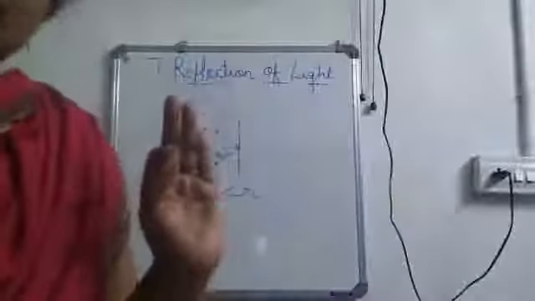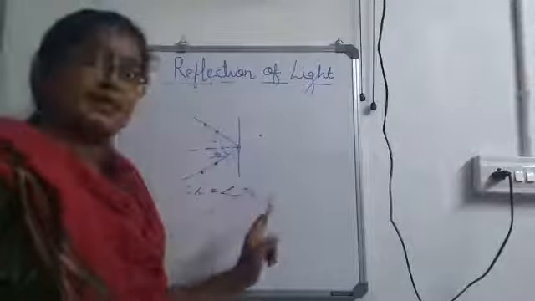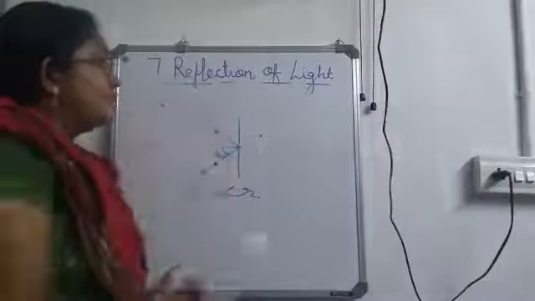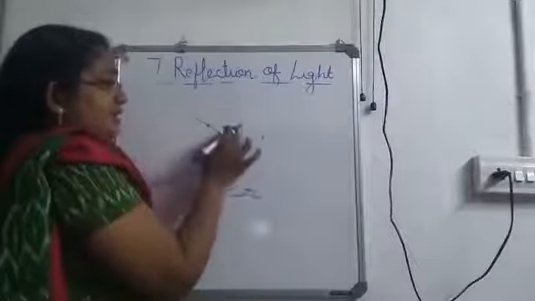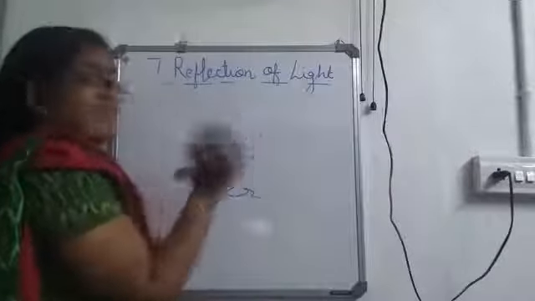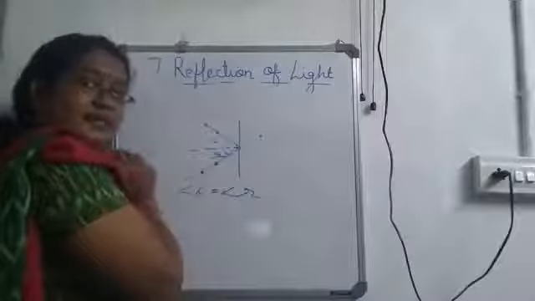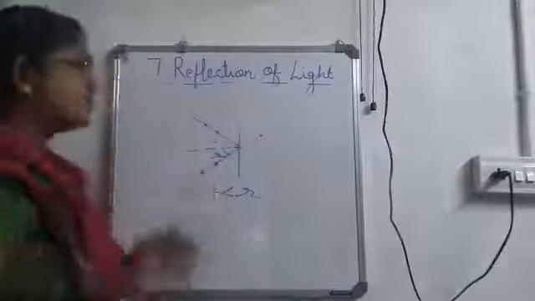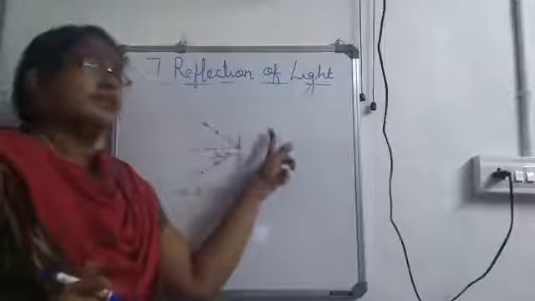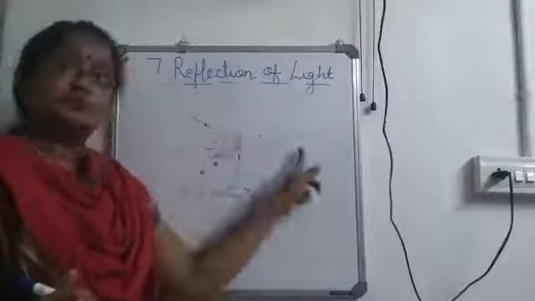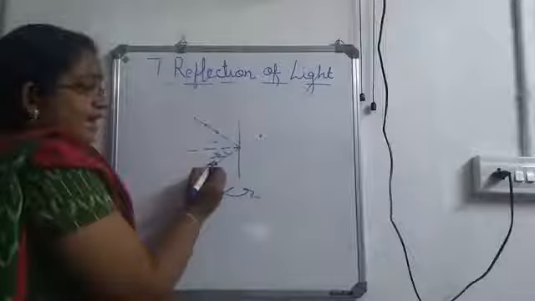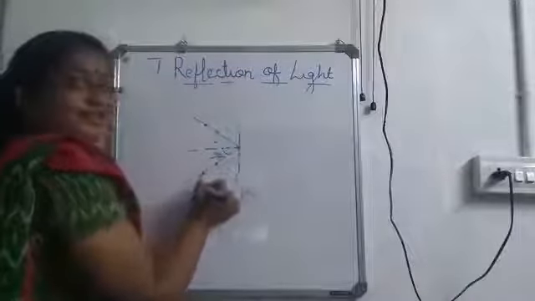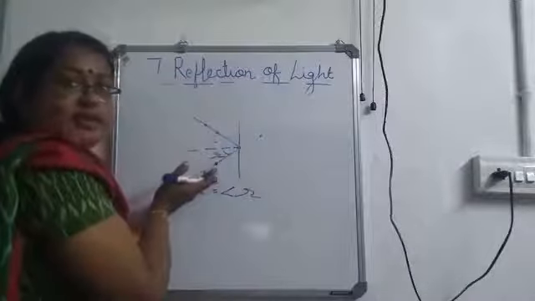So is it clear? Once again, first we have taken a chart paper, draw a straight line, then you can draw the incident ray such that this angle should be less than 90 degree. Keep 2 pins on the line and then you can keep the mirror above this. Then looking through the mirror, you can see the image of these 2 pins. Now take 2 more pins and keep them on the chart paper such that the image as well as these 2 pins come in a straight line.